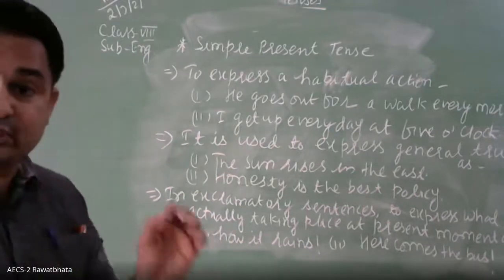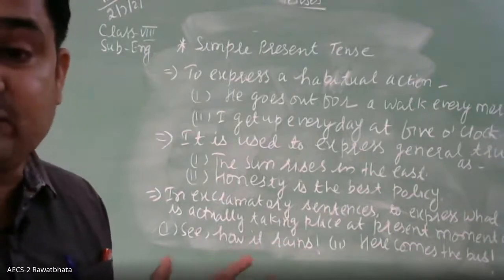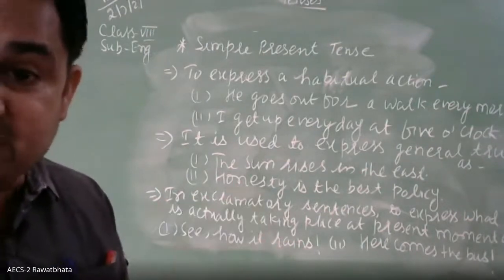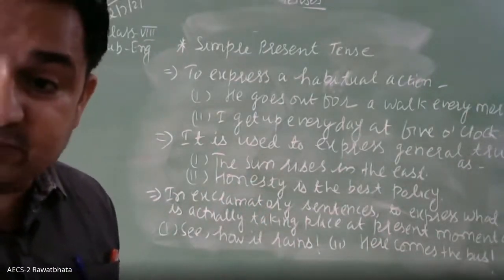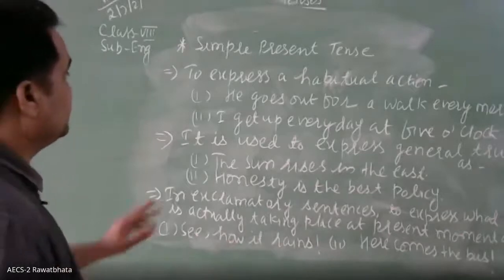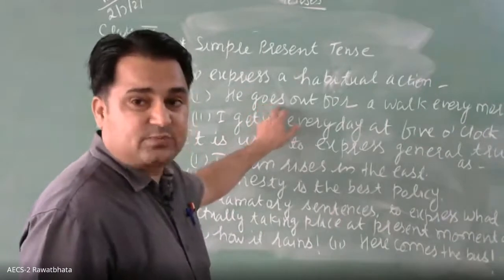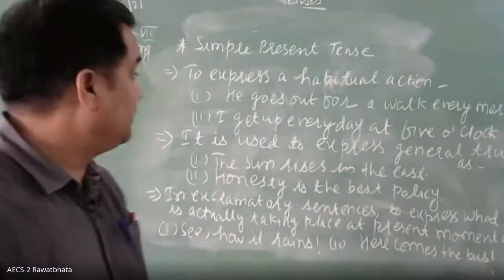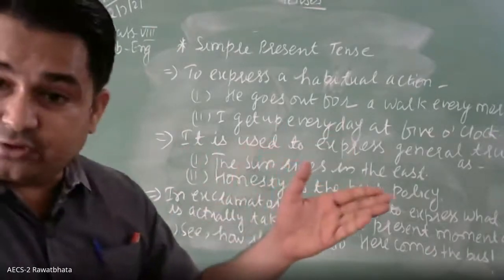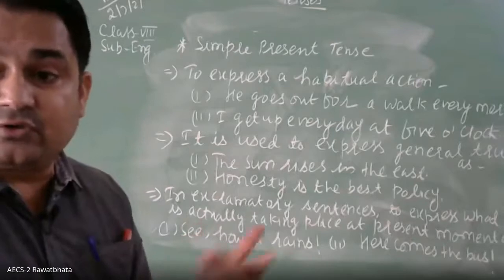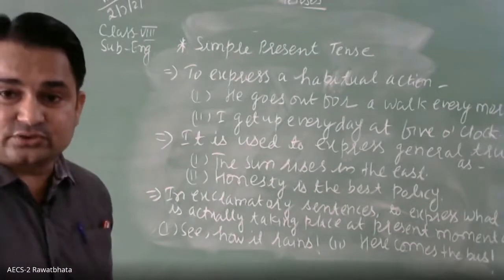Okay, so in simple present tense, with a singular subject, the s or es form of the verb is used. With a plural subject, the first form of the verb is used. He goes out for a walk. So he goes, which form? The es form, goes, has been used. If it would have been they, plural, they go out for a walk every morning. So likewise it is used.